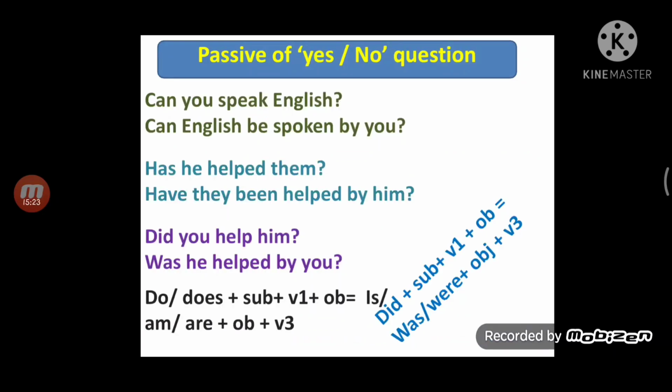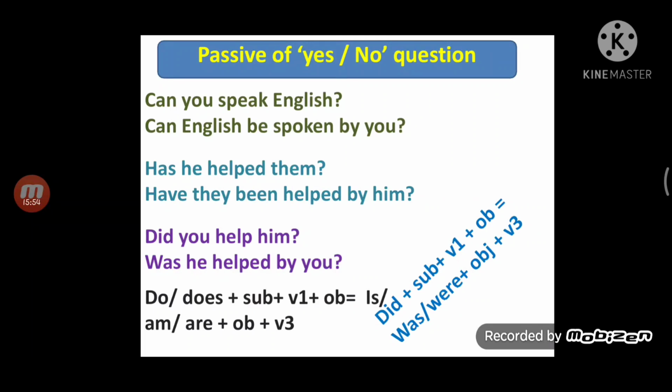Now passive voice of yes/no questions. Okay, so can anybody tell me what is the structure of a yes/no or verbal question? It is auxiliary verb plus subject plus main verb and object. Okay, so it should be converted into auxiliary verb plus object plus be plus V3 in the same way. Can you speak English? Object is English.